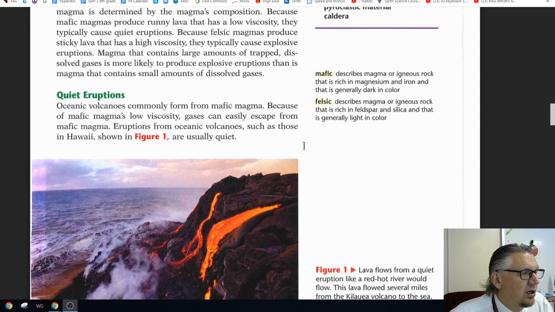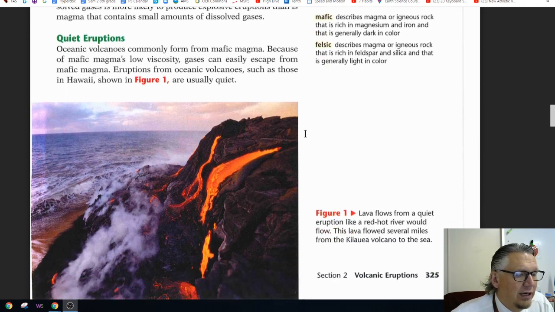Quiet eruptions. Oceanic volcanoes commonly form from mafic magma. Because of the mafic magma's low viscosity, gases can easily escape from the magma. Eruptions from oceanic volcanoes, such as those in Hawaii, shown in Figure 1, are usually quiet.